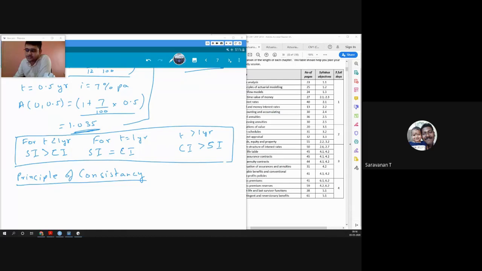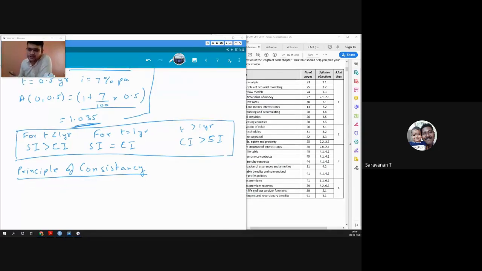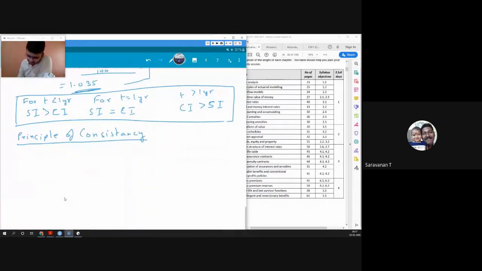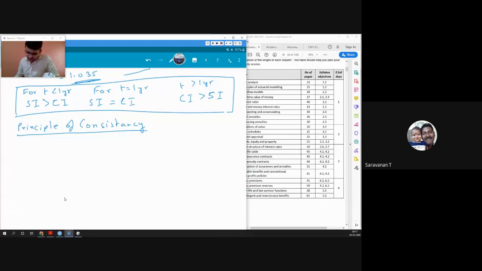But when we are studying finance, we never assume a negative rate, because logically a person would never invest knowing beforehand that you will be earning a negative rate of interest, right? So what we are doing is calculating how much we would get in future. When you know that you have a negative rate, why would you invest in it, right? That is the point. So the principle of consistency. I gave you a brief idea about the principle of consistency when we were talking about simple interest and compound interest. It's the same thing.